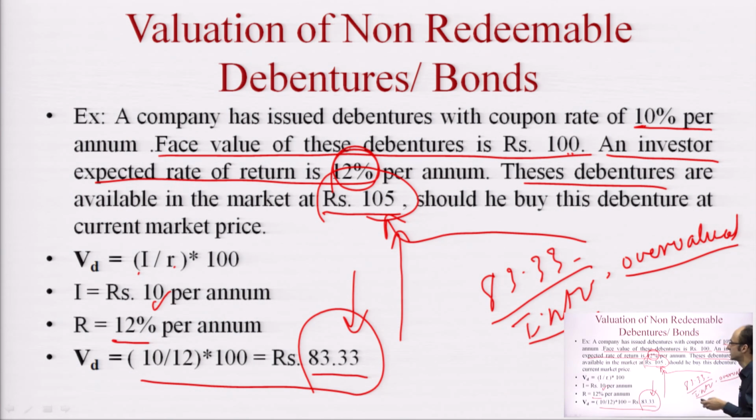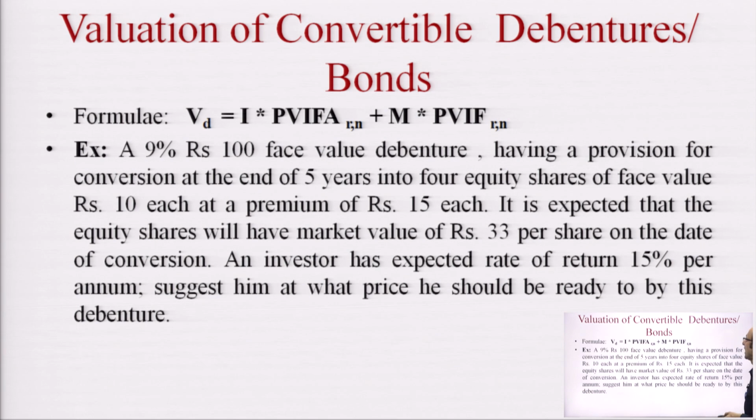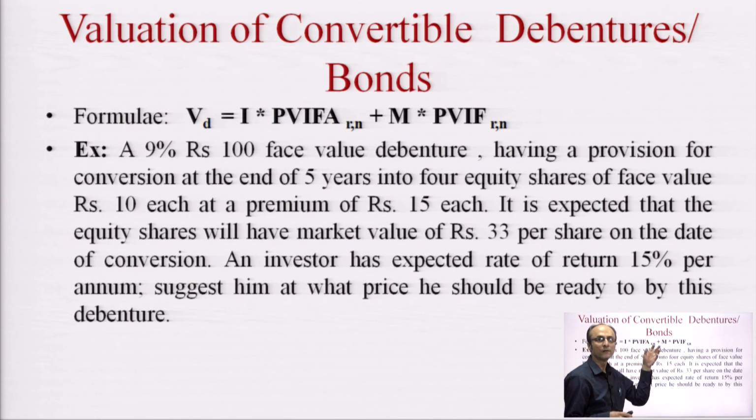Now next, value of convertible debentures and bonds. What are convertible debentures and bonds? First we shall discuss this. Convertible debentures and bonds are bonds or debentures which have the option of converting them into a fixed amount of equity shares after a certain period of time.